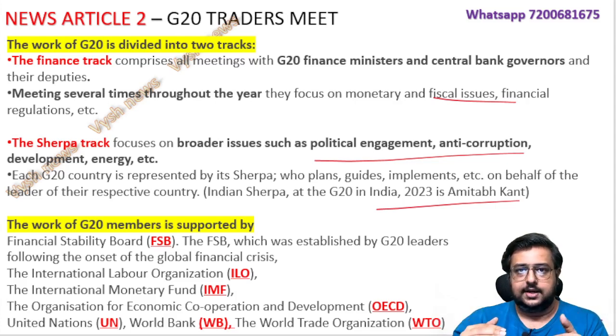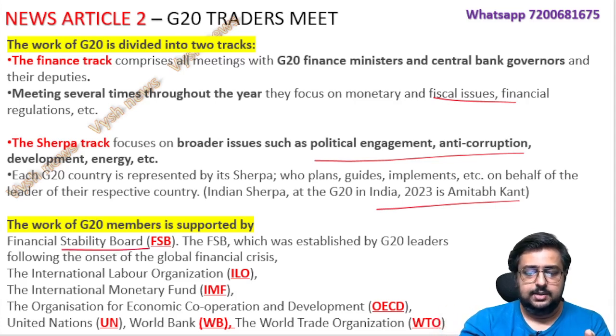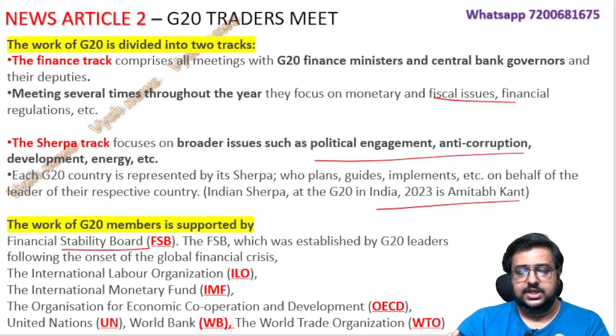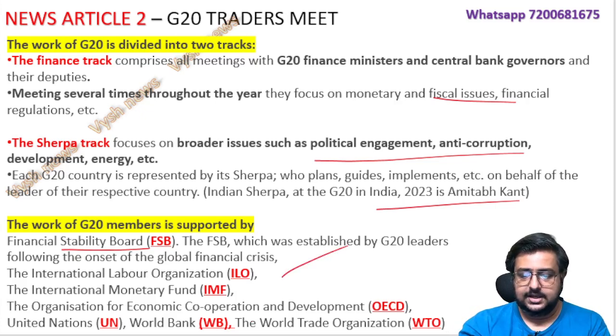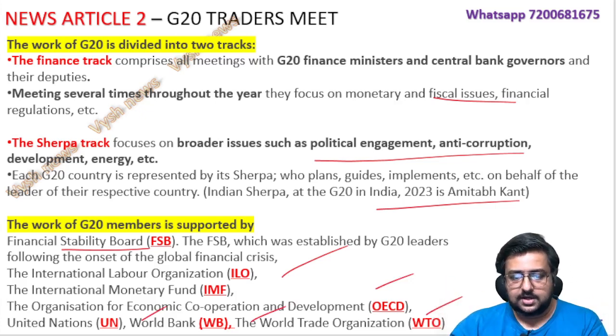So two tracks are there, and also, as I told, although others are not members, they can participate. Everybody participates. Like the Financial Stability Board is there, which G20 leaders made during the crisis time. Those members will be there. ILO, the Labour Organization, will be there. IMF will be there. World Bank is there. UN is there. OECD is there. WTO is there. Okay, and the European Union is anyway there inside that. So everybody comes together to decide certain things.